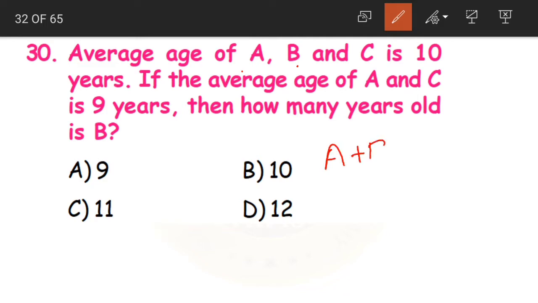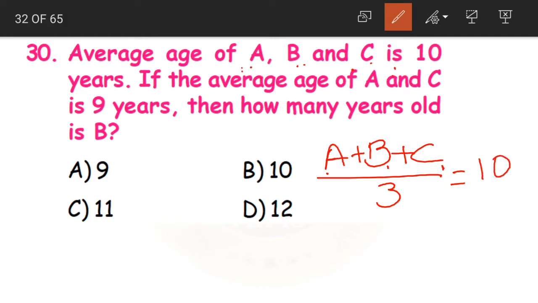A plus B plus C. There are 3 people here, A, B and C. So adding them and divided by 3 is equal to 10. This is how we take out the average. The total numbers, the sum of it divided by the total numbers. The sum of all divided by the total number of people here.